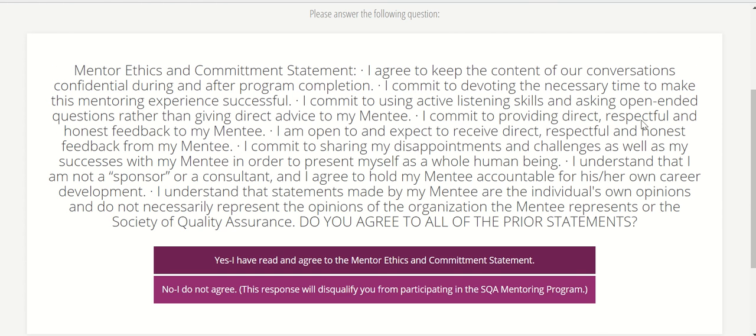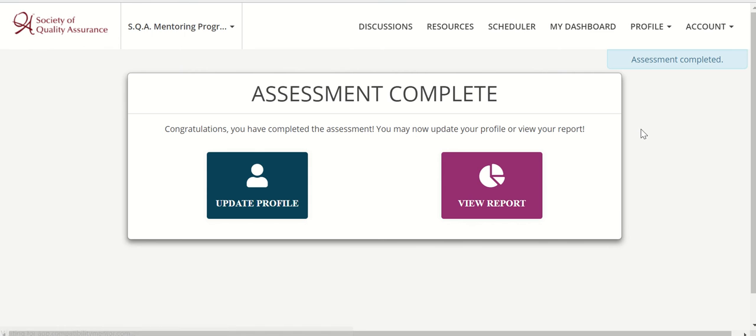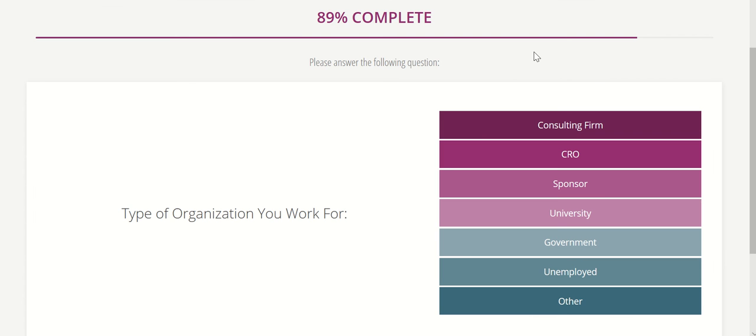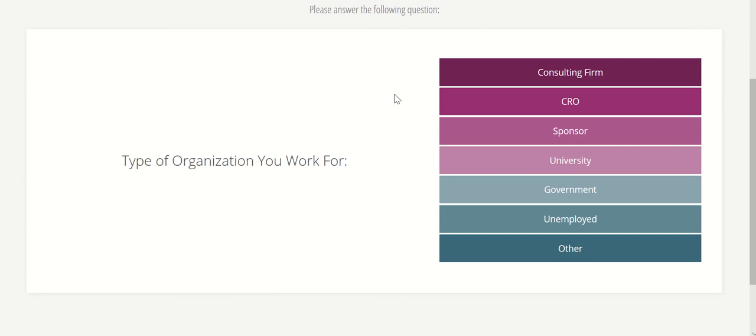And then it asks you to please read this ethics and commitment statement and say that you agree to all of the statements there. After you have completed it, it will take you to this page. And I'm going to move to the Mentee Assessment now because I want to show the difference between the questions, and then the part after this is the same for mentors and mentees.